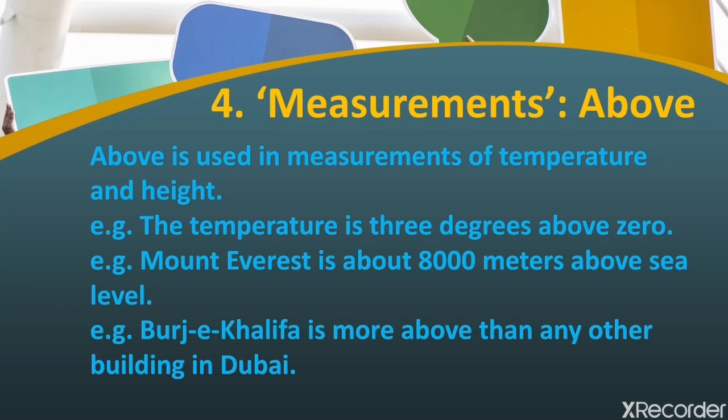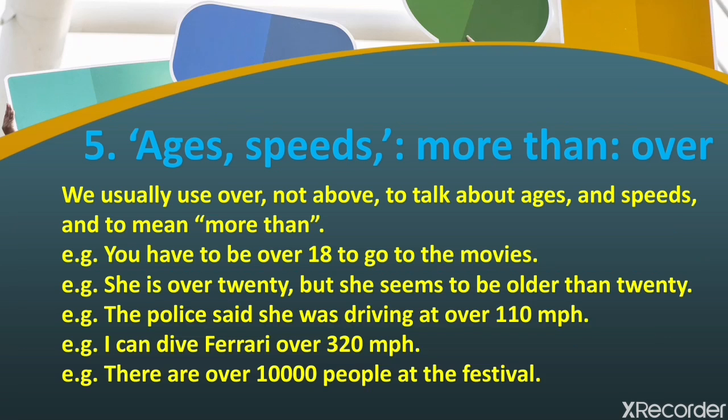Another example, Mount Everest is about 8,000 meters above sea level. So here Mount Everest is 8,000 meters above. So it is talking about the heights. Another example, Burj Khalifa is taller than any other building in Dubai. So here we are talking about the height of the building.